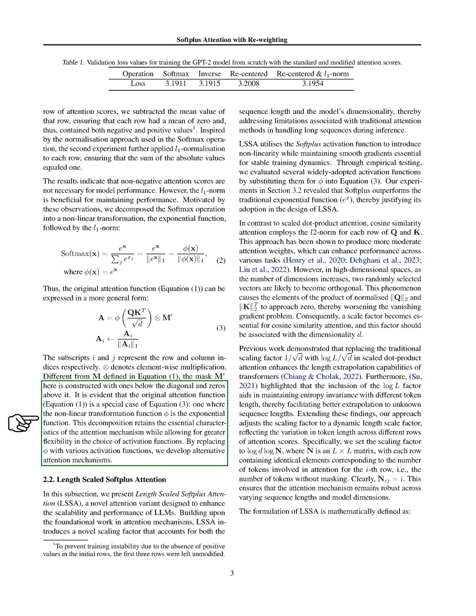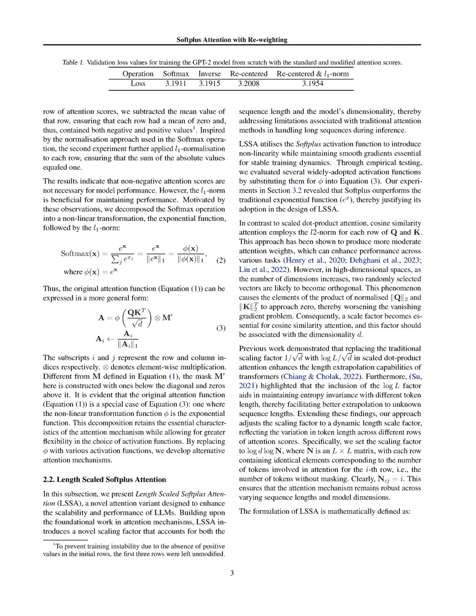In summary, we make several key contributions. We decompose the Softmax operation, highlight the importance of normalization, develop competitive attention variants, introduce the LSSA mechanism, and propose a re-weighting approach that enhances the model's focus on relevant tokens.